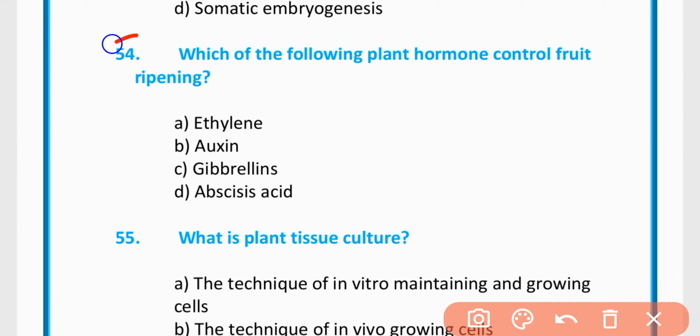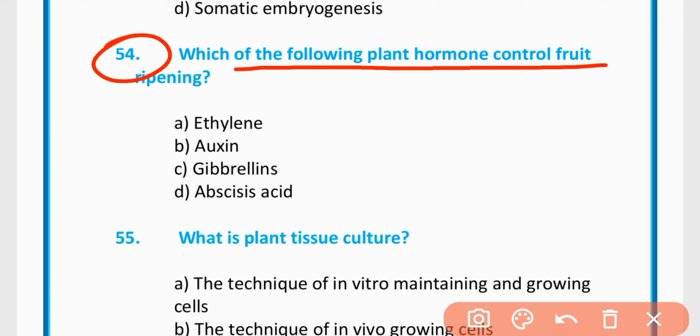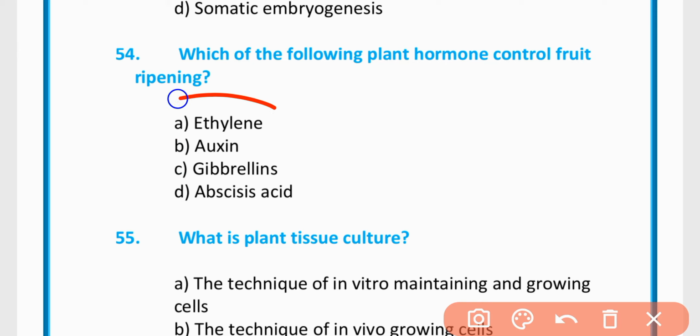MCQ 54. Which of the following plant hormones controls fruit ripening? Ethylene, auxin, gibberellin, abscisic acid. The correct option is option A. Ethylene is used to control fruit ripening.